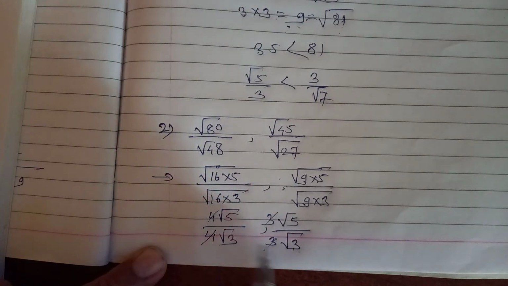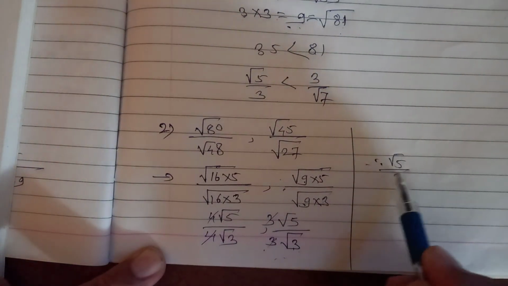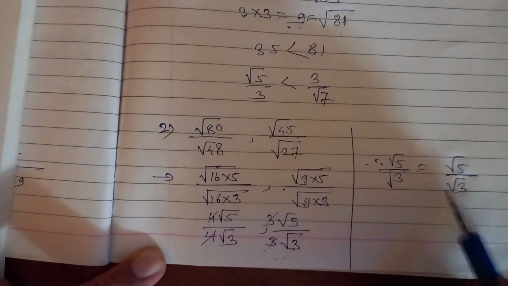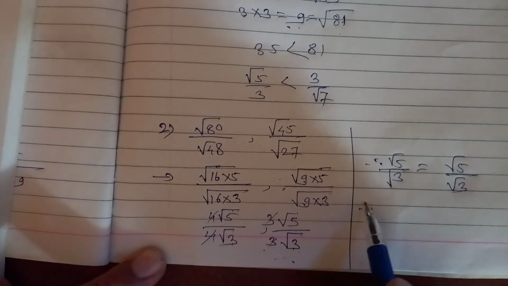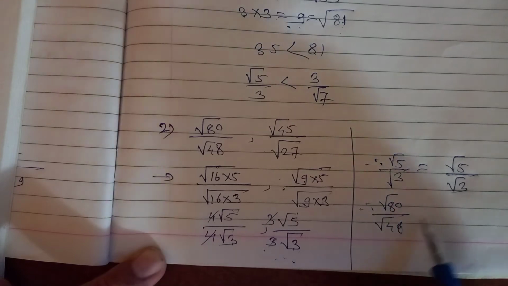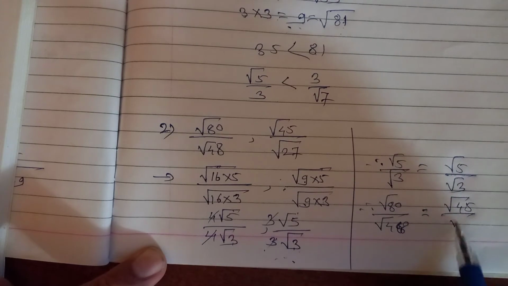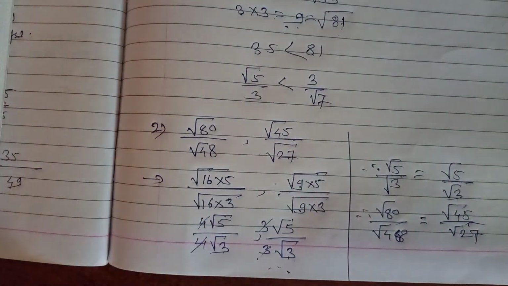So what can you say? Equal or not? Yes. So here we can say therefore root 5 upon root 3 is equal to root 5 upon root 3, because both are the same number. So here you can say root 80 upon root 48 is equal to root 45 upon root 27. Clear? Okay, this is the example.